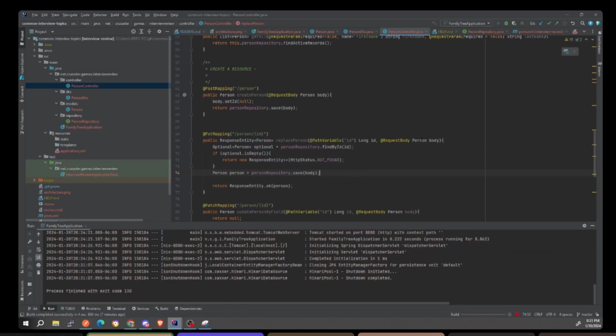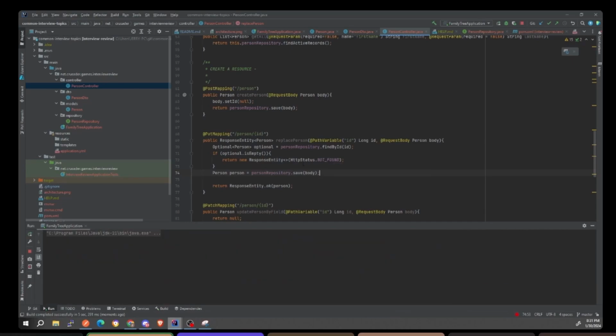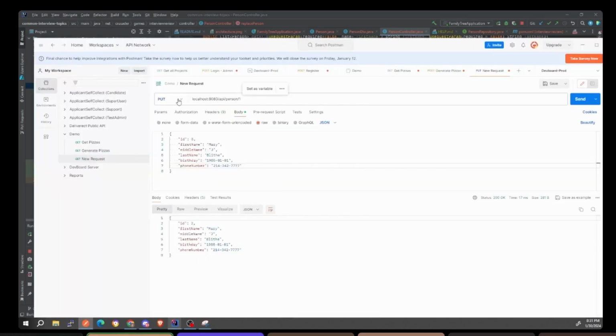So remember, if the person does not exist, we return not found, which is RESTful, otherwise it should be a 200. So let's go ahead and do this real quick. First of all, I'm going to try a put. This should fail. It should be a 404 because we just restarted the server. There are no records in the database, right? So if I hit send, I should get a 404. I got a 404. That's great.